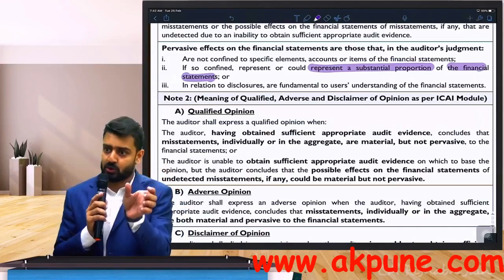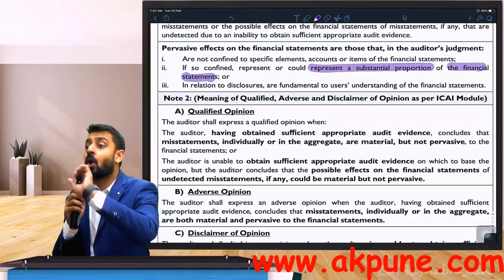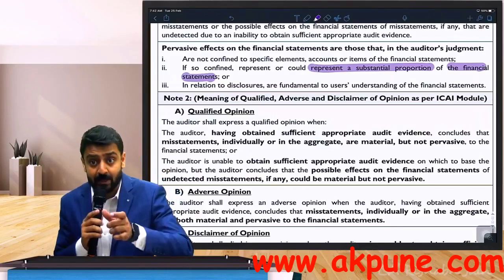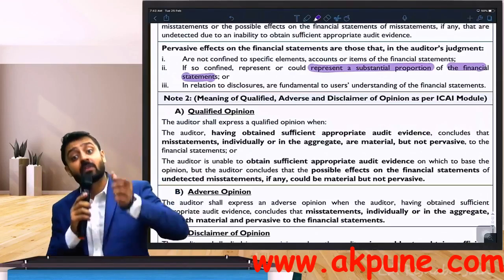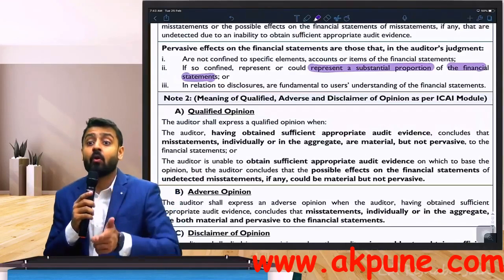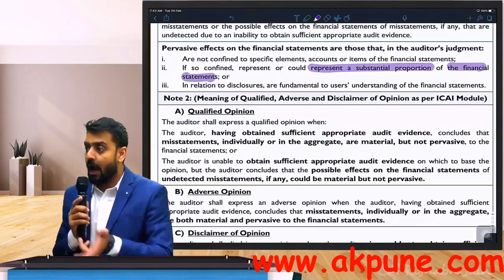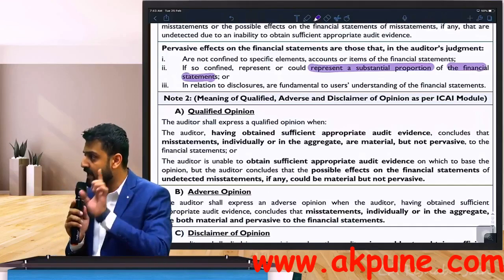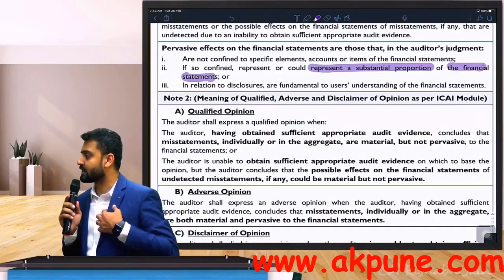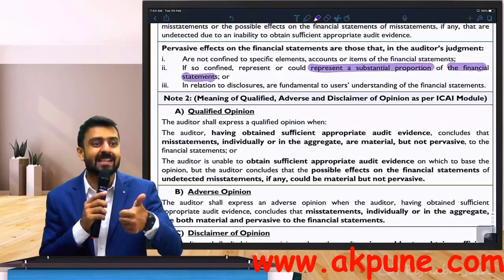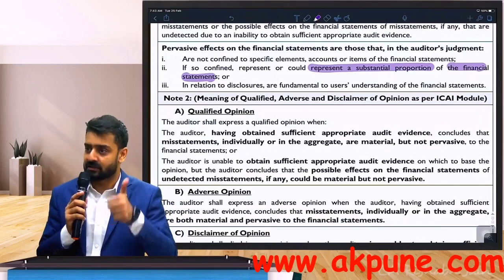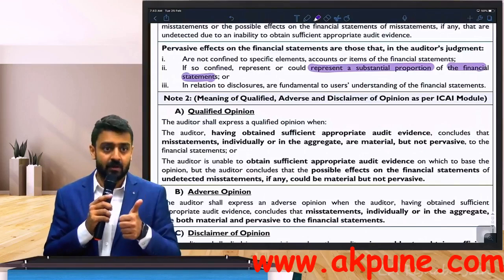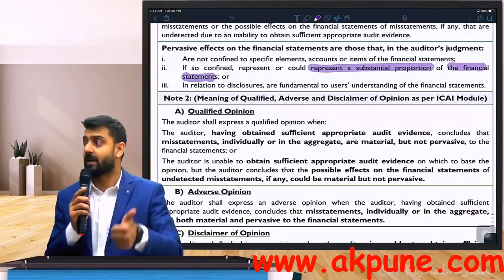So non-disclosure is also a misstatement, and that misstatement can be pervasive also. It depends upon what you did not disclose, how much you did not disclose, and why you did not disclose. Whenever there's a non-disclosure, the first question is why there is non-disclosure. You ask the management why you have not made this disclosure. They give you a reason. Then you question, is that a justifiable reason or not?